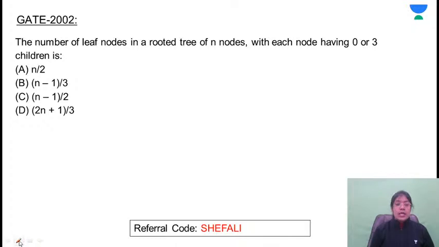Okay, option D. Because I told you that I'll be covering the questions from GATE 2001 to 2020. 2001 में कोई question नहीं आया था and in 2002 only one problem was asked. 2003 के finish कर लिए, 4, 5 we have already covered.